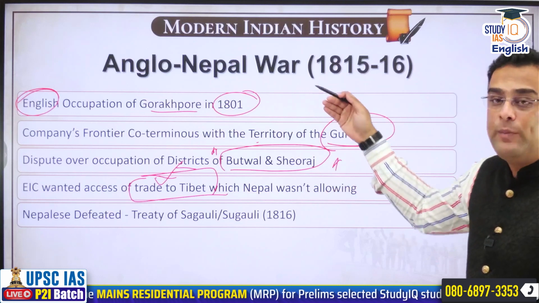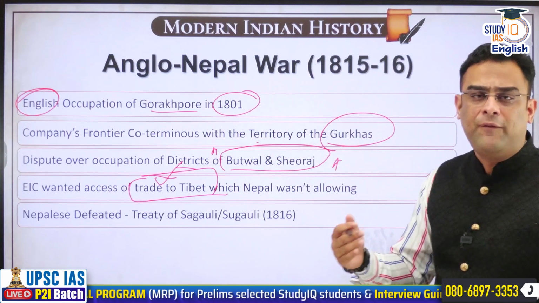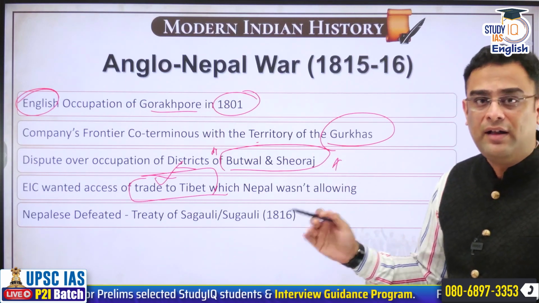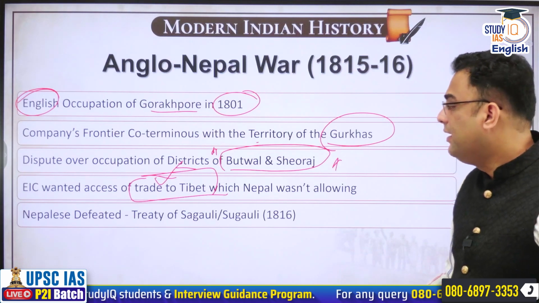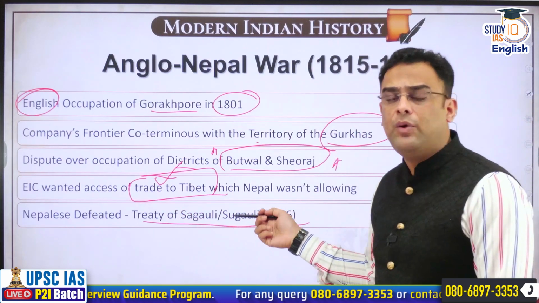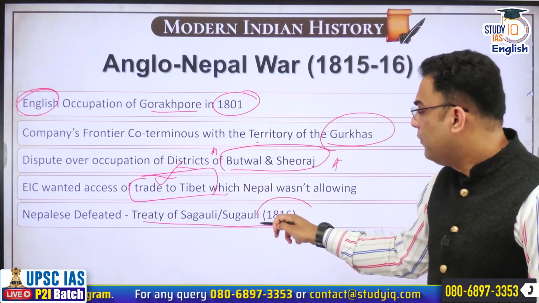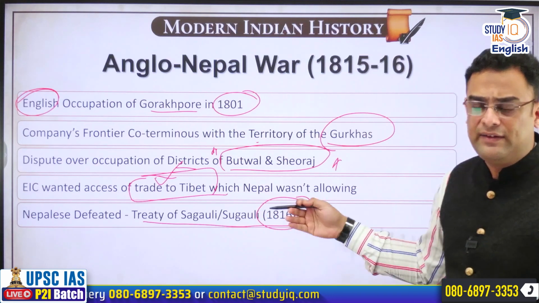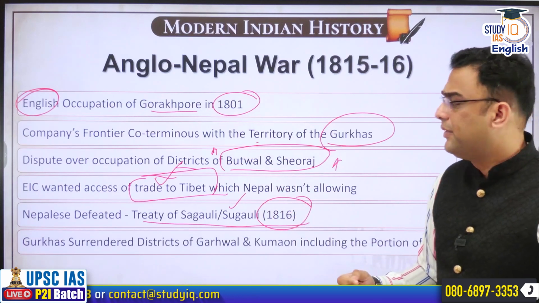In this war that will now be fought between East India Company and the Nepalese army, after successive battles, East India Company finally managed to defeat the Nepalese ruler, and after this defeat, they will sign a treaty by the name Treaty of Sagauli or Treaty of Sugauli. We come across both the spellings in different sources. Treaty of Sagauli will be signed in 1816. This area is Sugauli, basically on the border of India and Nepal.